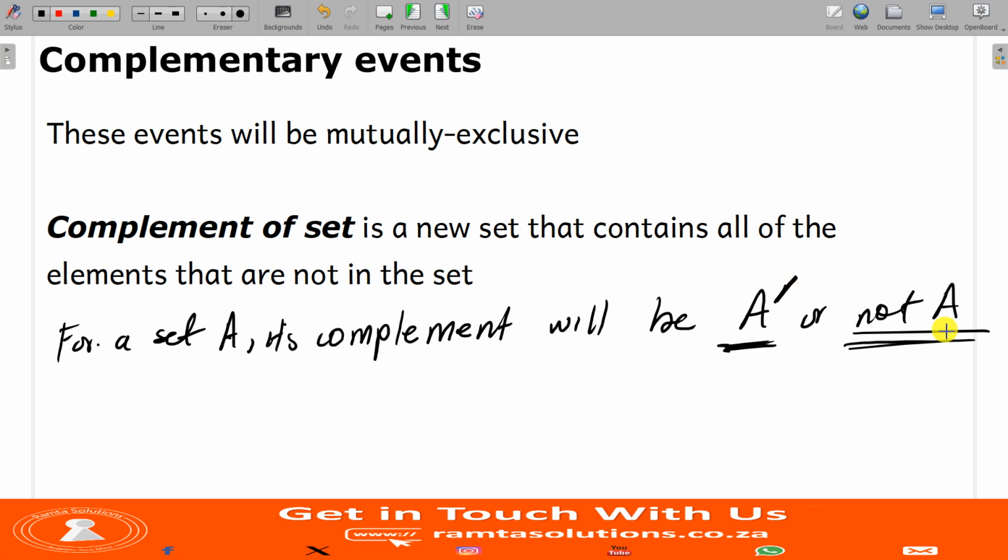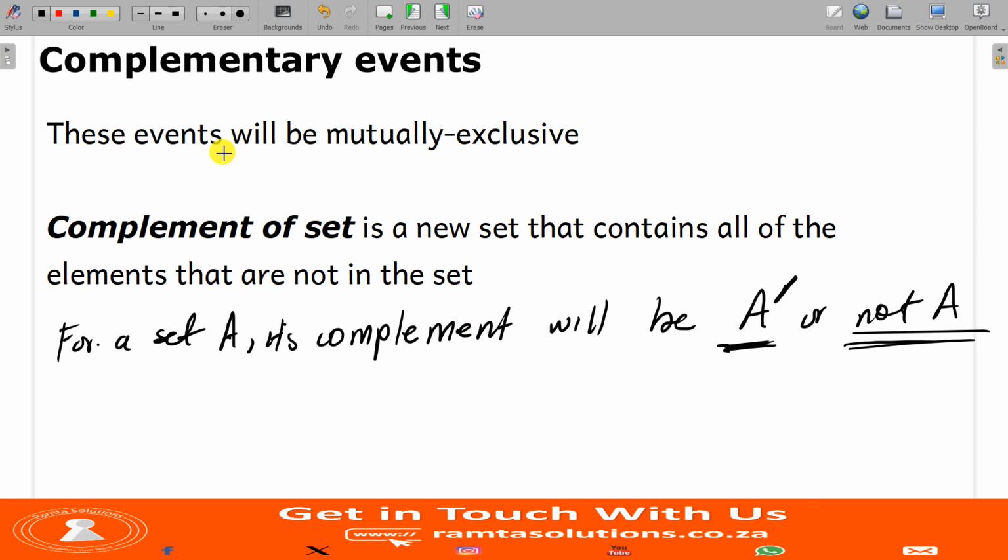That is the complement of A. So here our example was set A, and the complement of set A will be A prime, or not A.